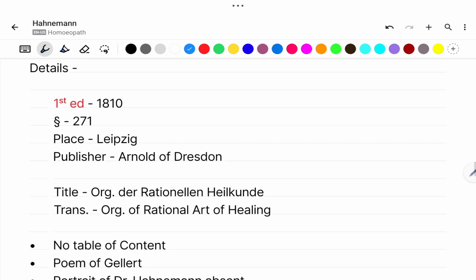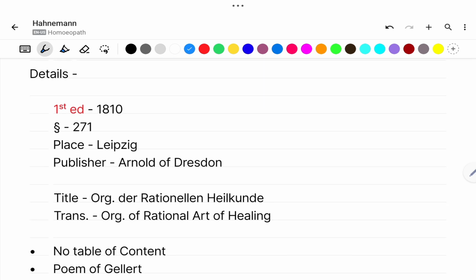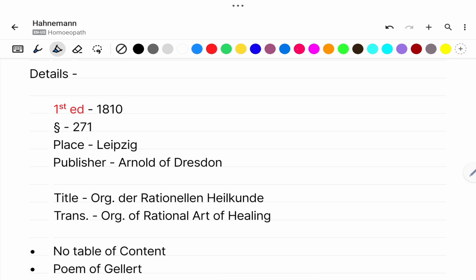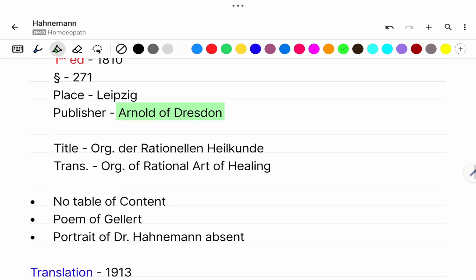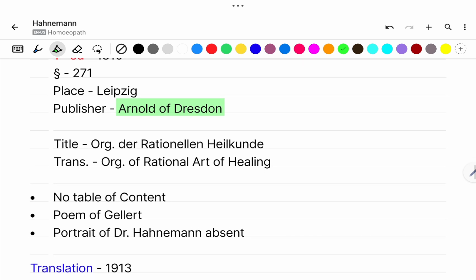Now we will see the detail of every edition. So the first edition we have studied came in the year 1810. Total number of aphorisms 271. Place was Leipzig, and the publisher of the first edition was Arnold of Dresden. Title of the first edition was Organon der rationalen Heilkunde, and its translation is Organon of Rational Art of Healing.